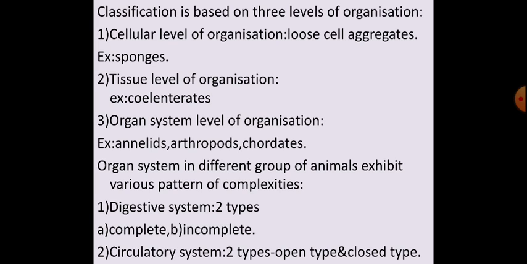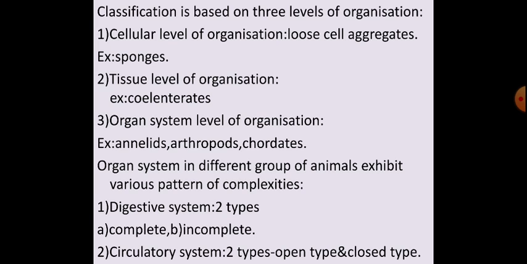In a complete system, one opening is for the mouth and a second opening is for the anus. The anterior opening is the mouth, the posterior opening is the anus. Whereas in incomplete, the single opening serves as both mouth and anus.